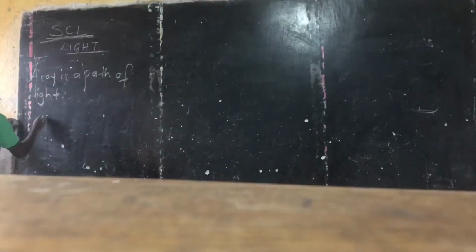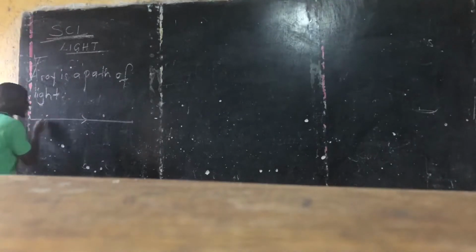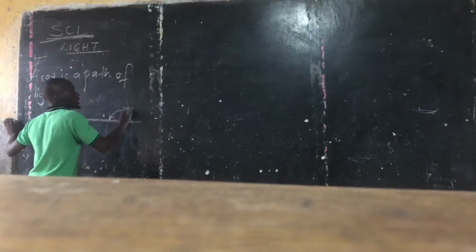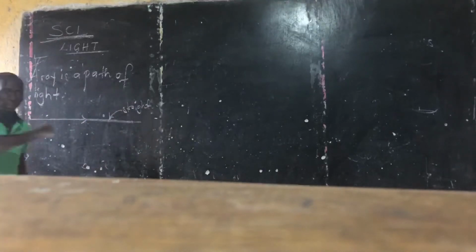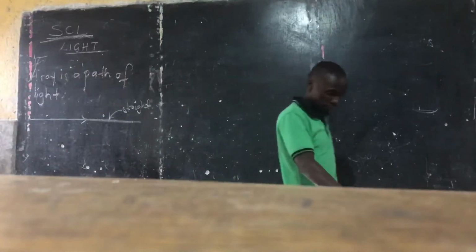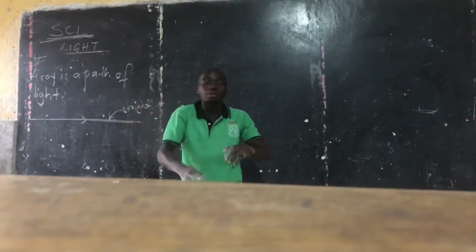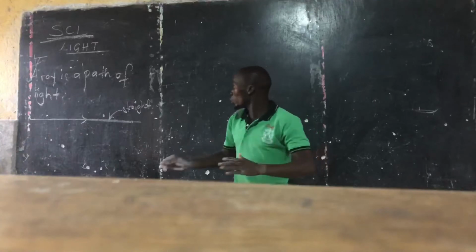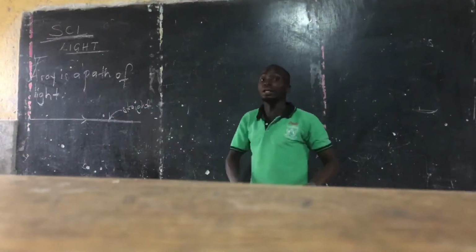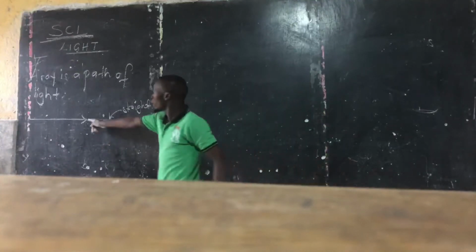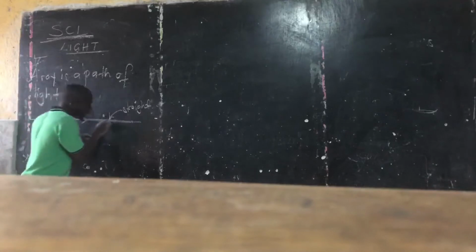How are you presenting this? A line and what? An arrow. But this line must be a straight one, a straight line. I'm not using the ruler here. So a straight line like a ray, you show it with a line and an arrow. The arrow shows the direction the light is going. So this light is going this side.